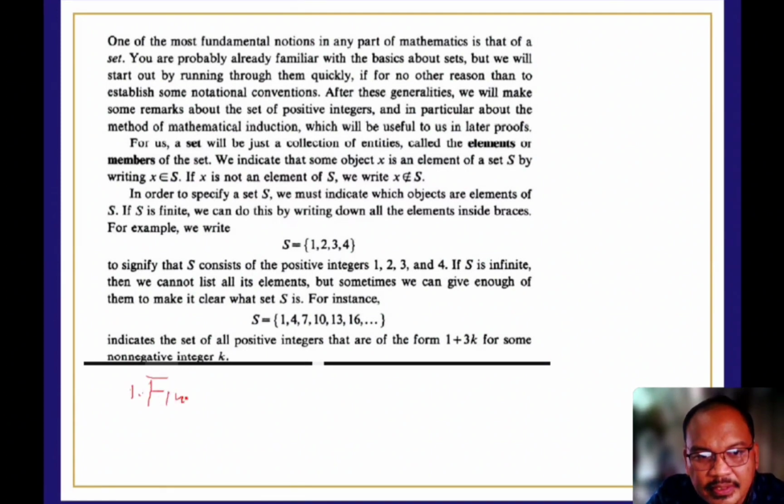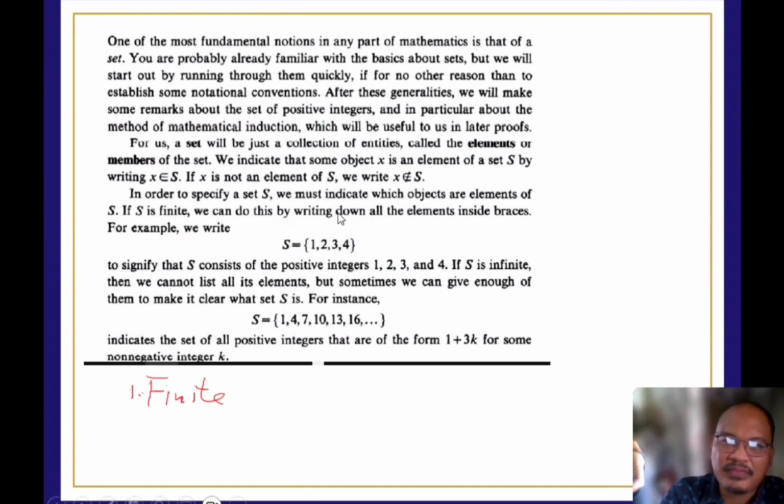When we say finite, we can count the number of elements. An example of this is the given set S having the elements 1, 2, 3, and 4. We have the last element, which is 4. So this is an example of a finite set. When we say finite, we can count, and we have the last element as defined. The number of elements n here is 4.